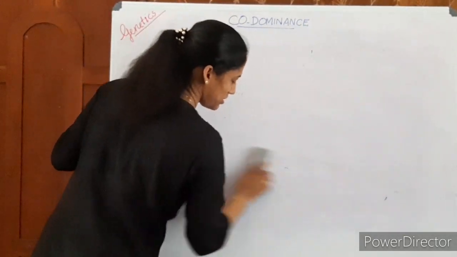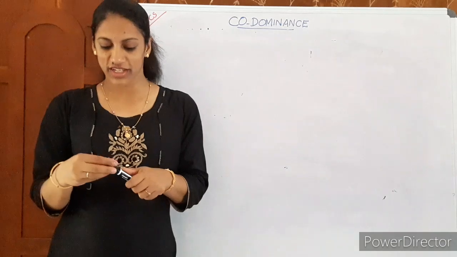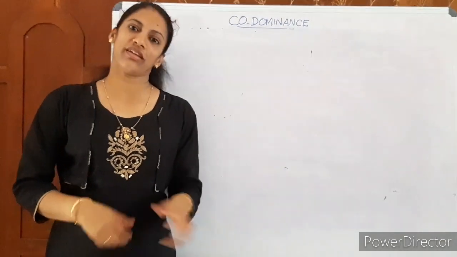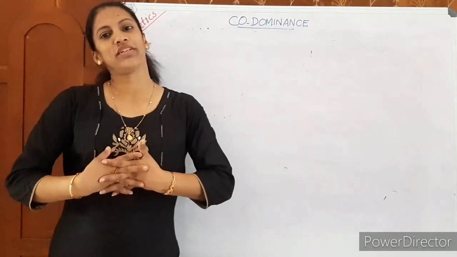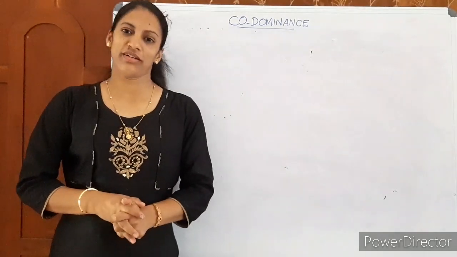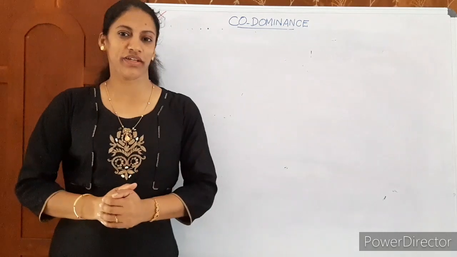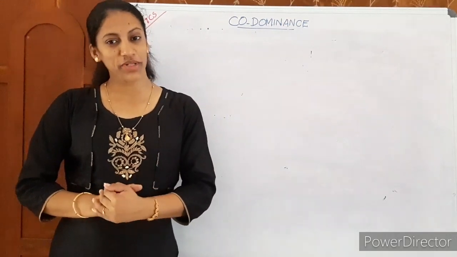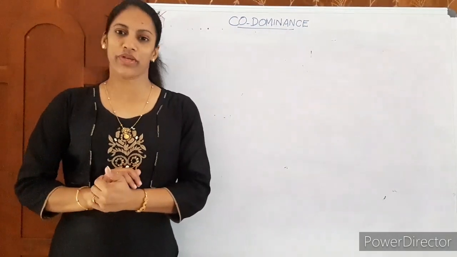Any more doubt? So today we discussed 2 topics, incomplete dominance and codominance. Very simple. In incomplete dominance, the F1 hybrid resembles none of the parents; a new trait has appeared. Whereas in codominance, the F1 hybrid resembles both the parents; both the parental characters have appeared.